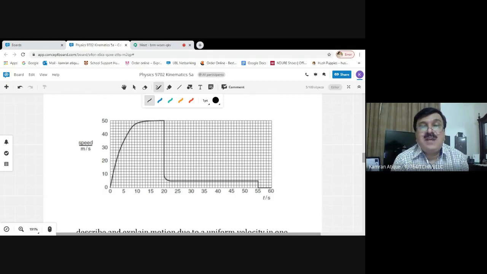You can notice the values of seconds on the x-axis and the values of speed in meters per second on the y-axis.